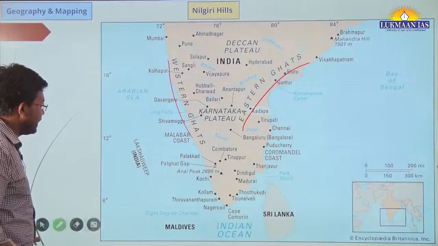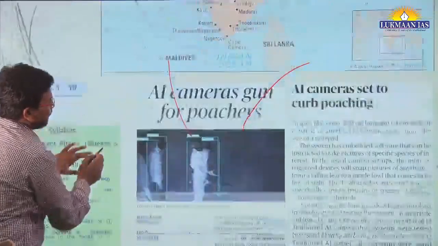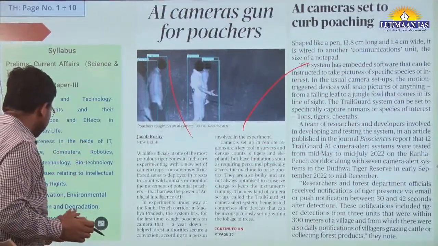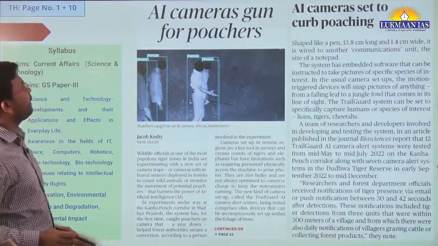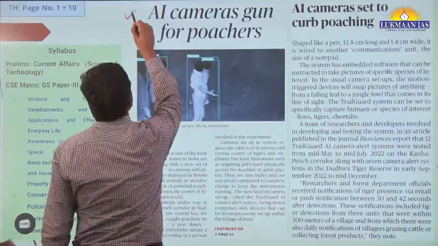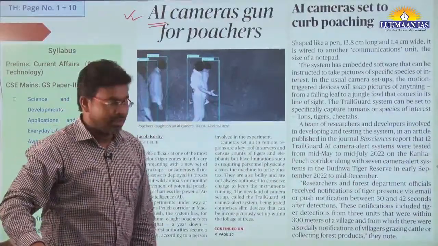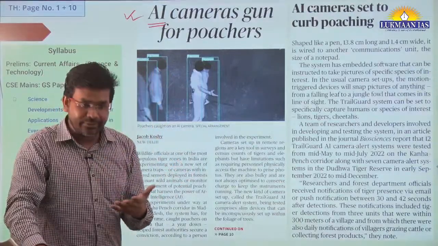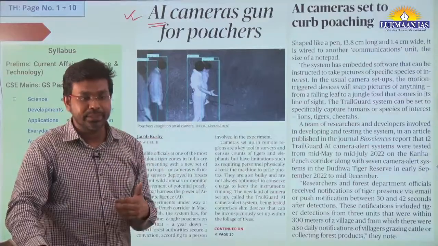Now with this, let us move to the next topic quickly. Having understood some mapping, this is another topic that we are going to discuss in detail. What is the name of the topic? AI cameras, gun for poachers. AI stands for artificial intelligence. So artificial intelligence cameras are identifying poachers, and they are identifying the animals also.